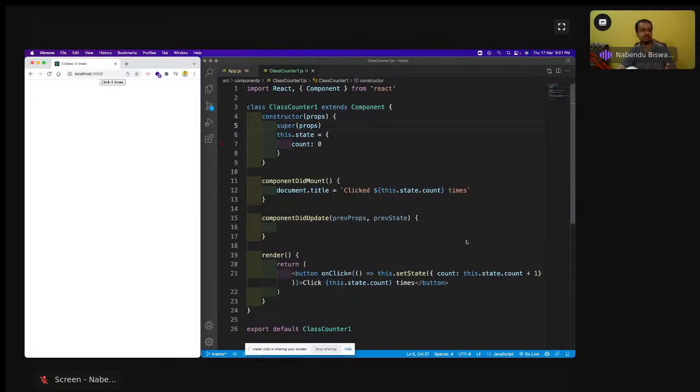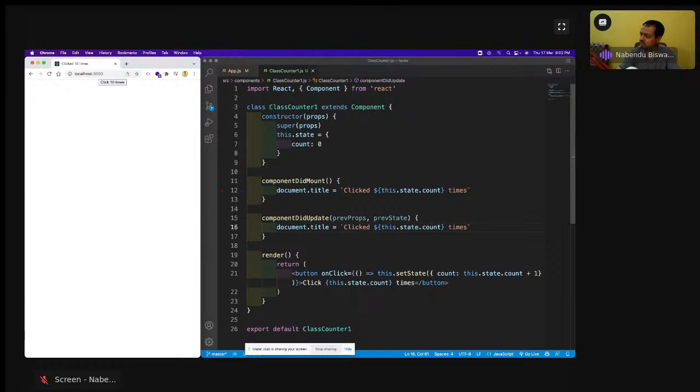So in that case, you have to use componentDidUpdate, because it always runs in the re-render phases. So I'll do Control C and Control V like this, and save it. Now I'll do click 0 times, 1. See this. First time it ran with componentDidMount, and the second time it ran with componentDidUpdate. After that, every time it is running with componentDidUpdate.